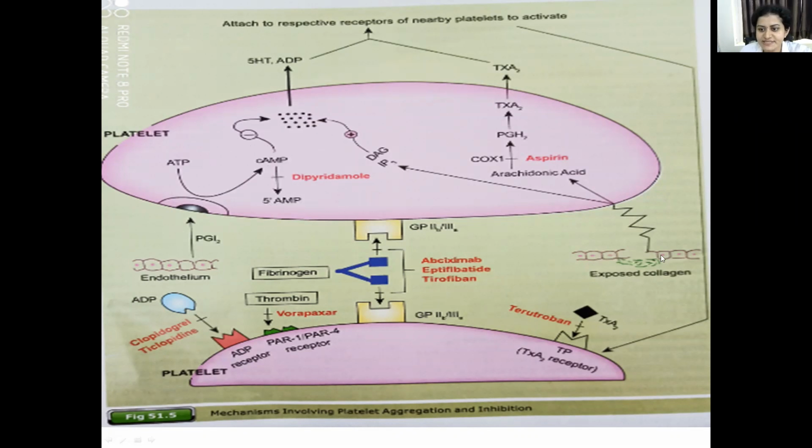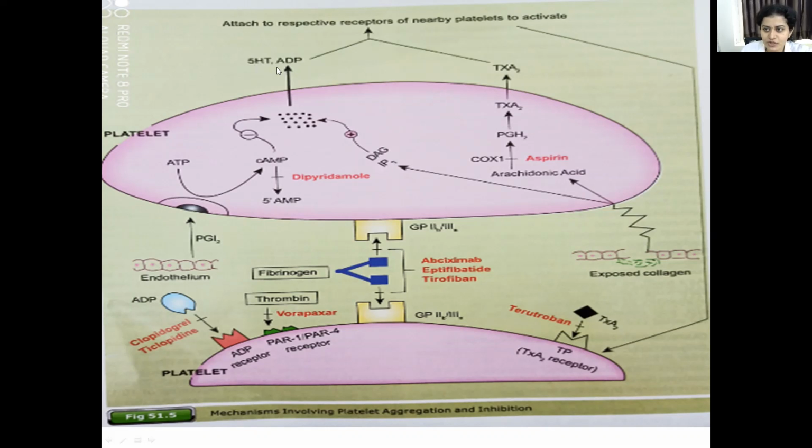Now see, now this is the damaged endothelium. So once the endothelium gets damaged, what happens? There is exposed collagen. And what does the exposed collagen do? First, it causes release of 5-HT and ADP. Okay, it causes release of 5-HT, that is serotonin, and ADP, adenosine diphosphate, through the IP3-DAG pathway. Okay, inositol triphosphate diacylglycerol pathway. There will be release of 5-HT and ADP.